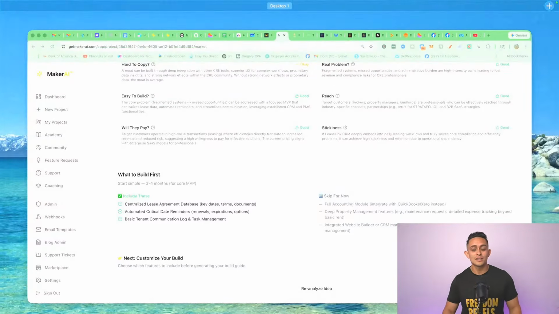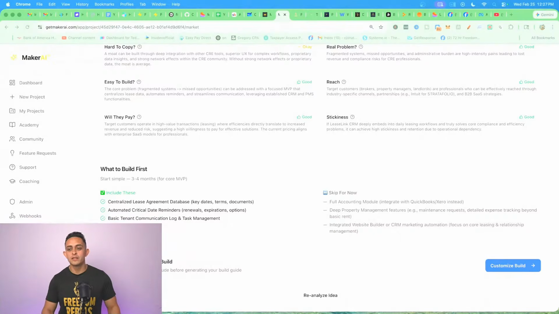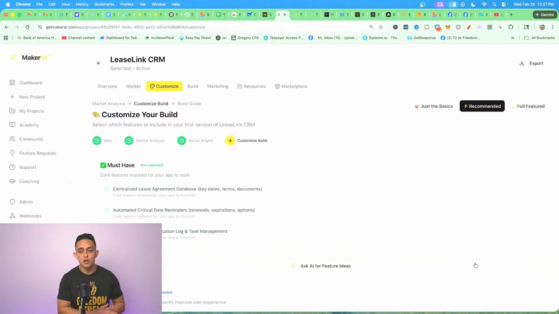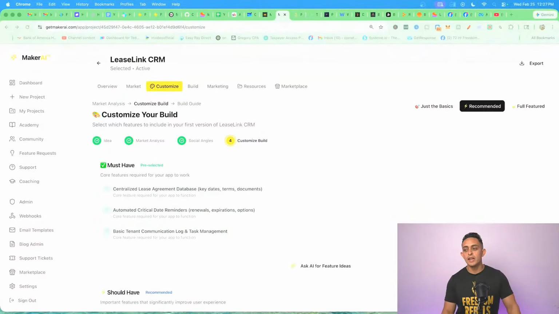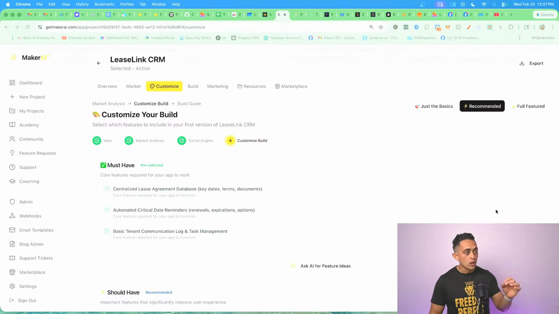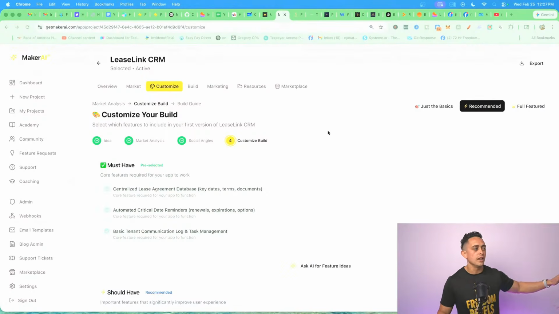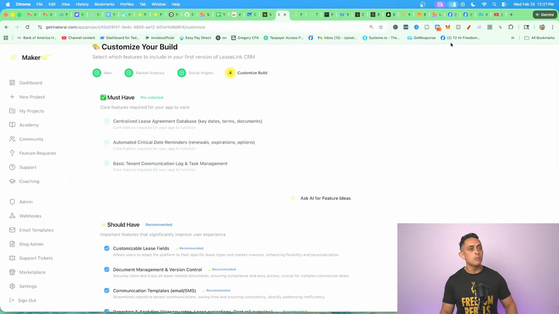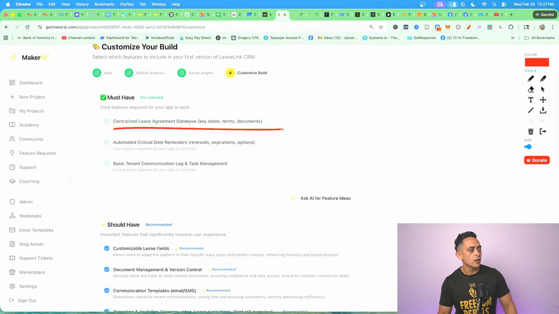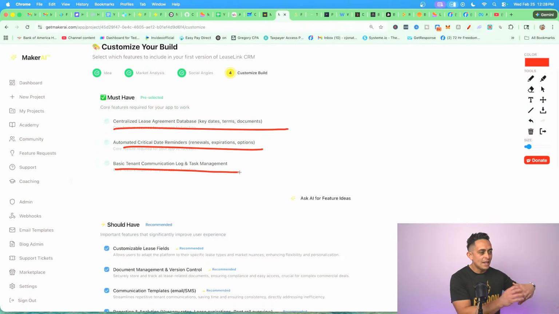Okay, and this is where it gets super exciting. Okay, all of this is super exciting. You're gonna see why. Okay, so now we're gonna go to customize build. Okay, now this is super cool. This is something that we recently added that's gonna help you really get the software really good on the first try. Now, what the customized build does is it gives you the main features, right? So it's like, hey, these are the things that it does. These are the main things that make this software what it is.